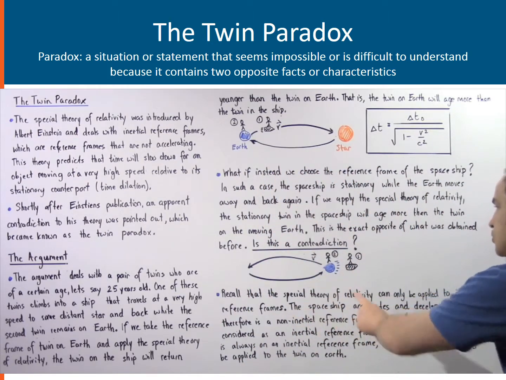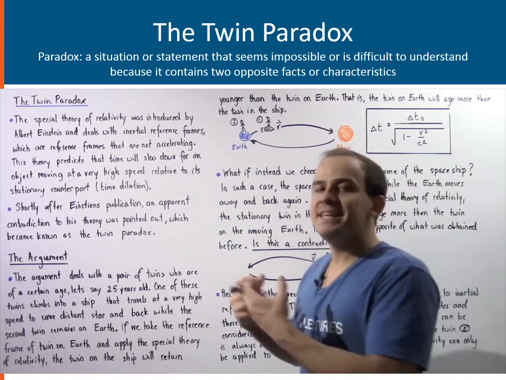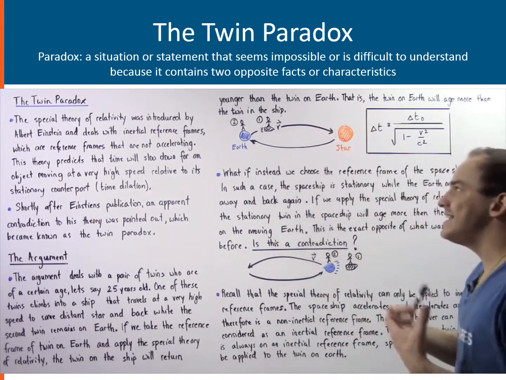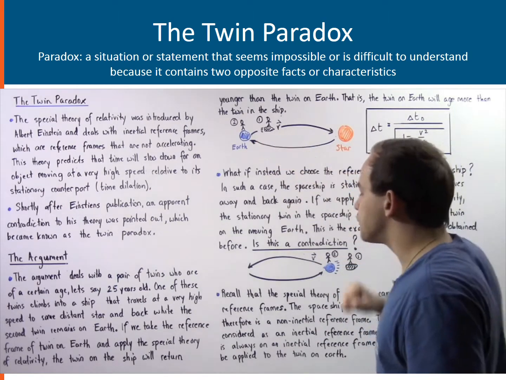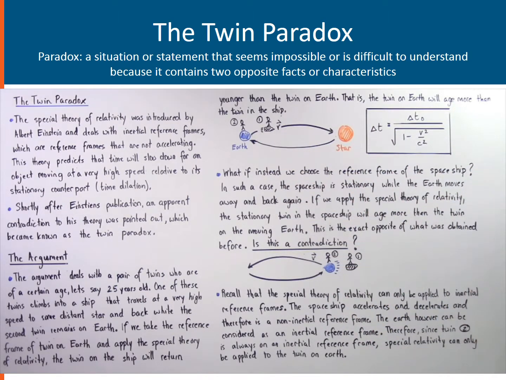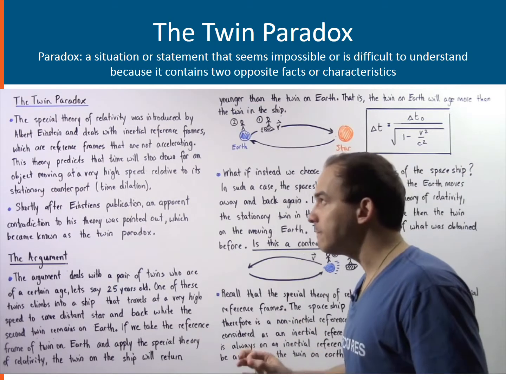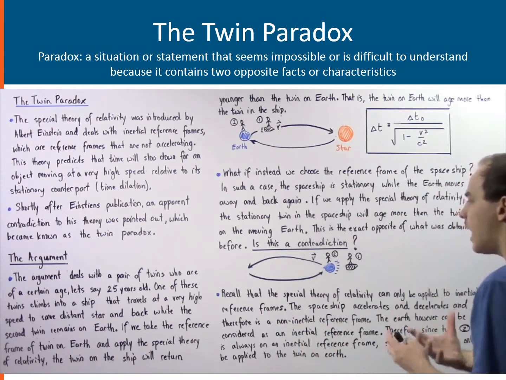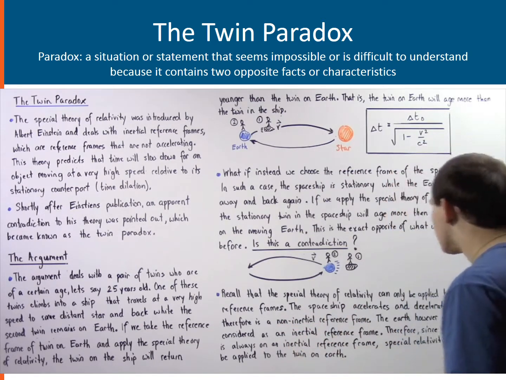Now, the spaceship accelerates when it begins a trip. It accelerates when it turns around, and it decelerates when it returns back to the Earth. So that implies that the spaceship is not an inertial reference frame. It's a non-inertial reference frame because the spaceship accelerates.